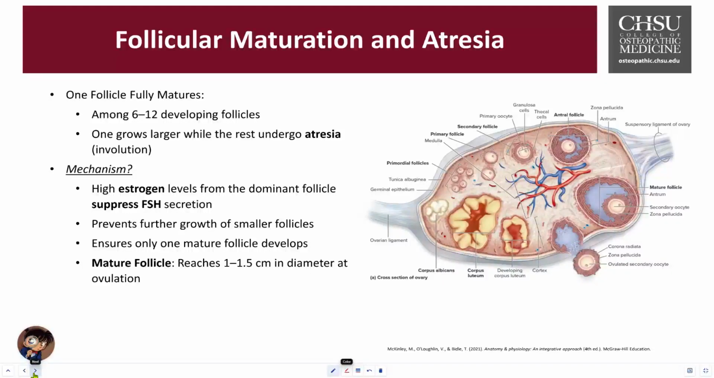On the right, you can see a picture of this: the primordial follicle, primary follicle, secondary follicle, and then eventually the antral follicle or the Graafian. And then over here we have the mature form where the egg cell gets pushed out and then ovulation occurs. The regression phase after that becomes the corpus luteum, which maintains progesterone release, and then the corpus albicans, which is a scar tissue at the end. The mature follicle reaches a diameter of about 1 to 1.5 centimeters at ovulation, which is quite noticeable.